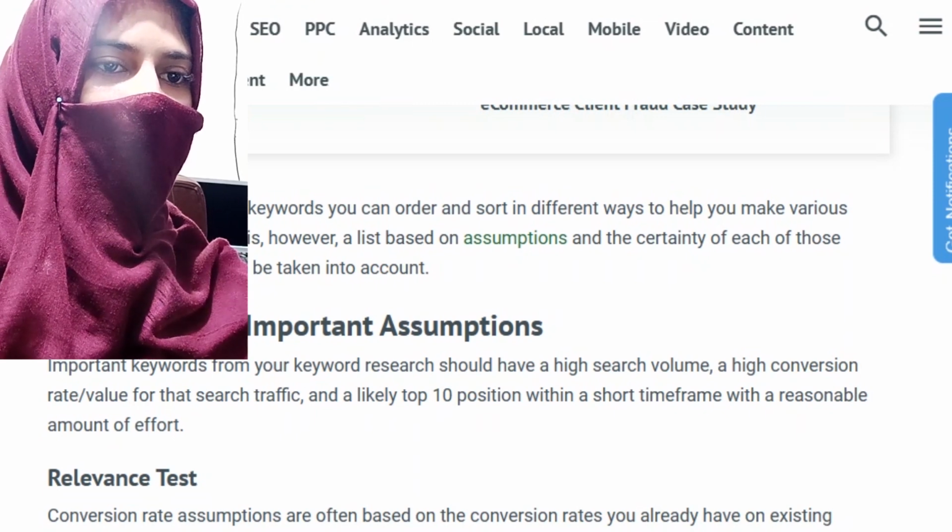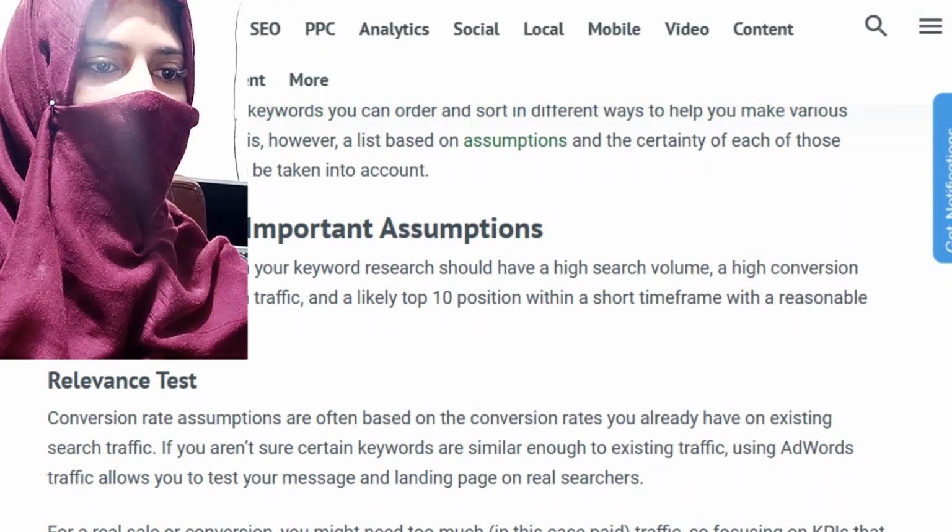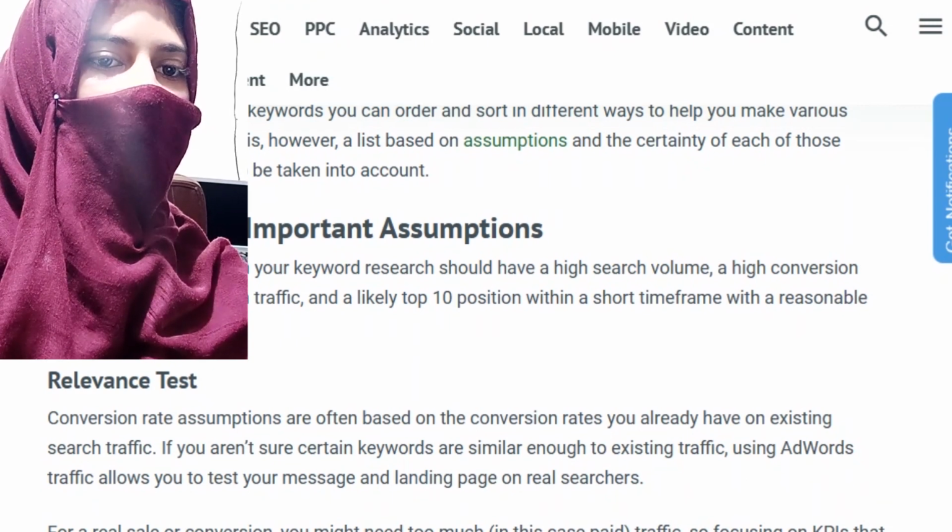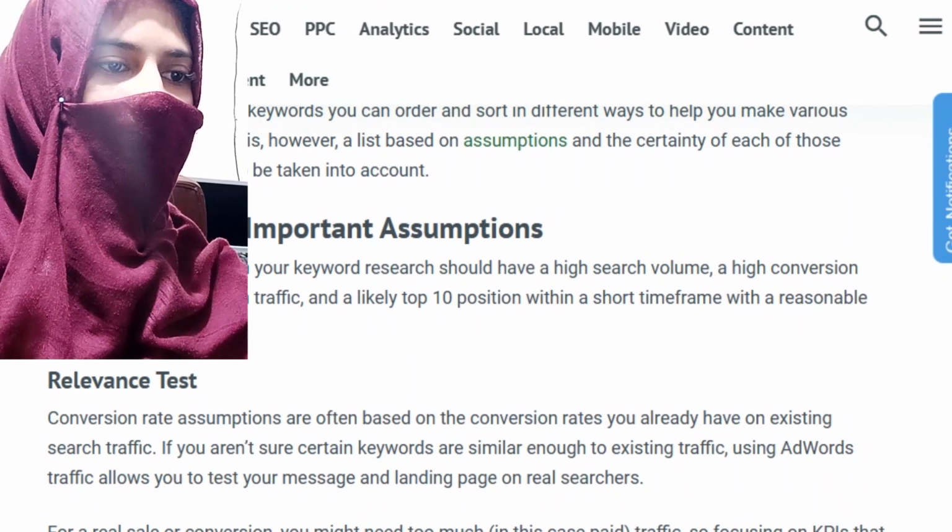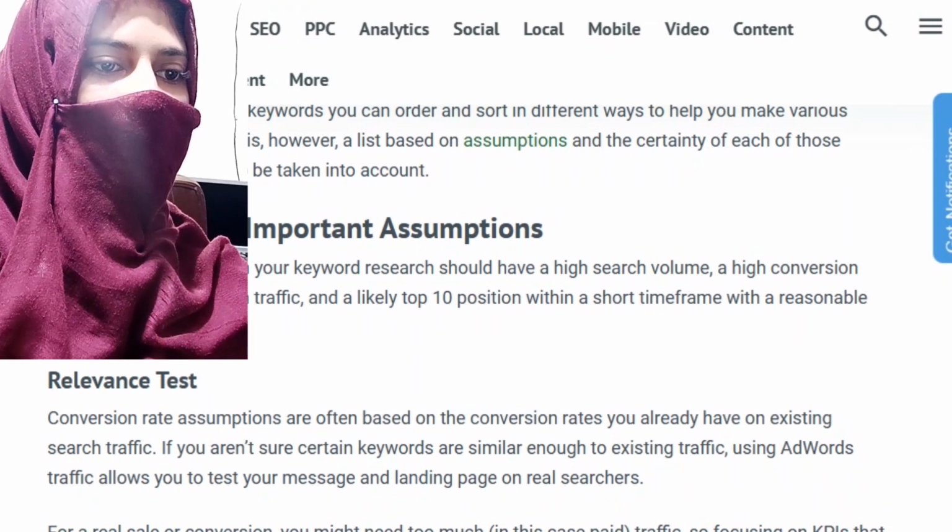Step 2. Testing important assumptions. Important keywords from your keyword research should have a high search volume, a high conversion rate or value for that search traffic, and a likely top 10 position.